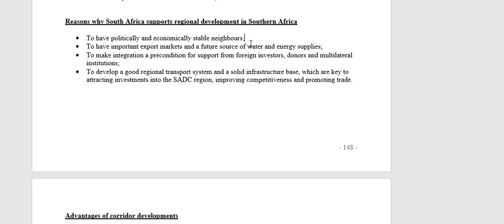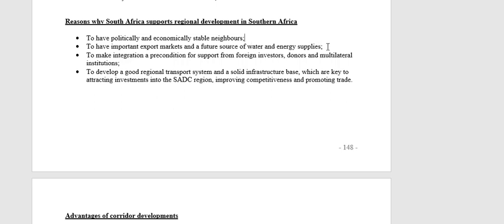So if we create development in our neighboring countries and we can help them to be politically stable, so no war, no social unrest, we can help them become economically stable, have higher economic growth rates, develop their countries, increase their standards of living, the chances of their people coming here adding to our unemployment and poverty problem is less. We can benefit from that.